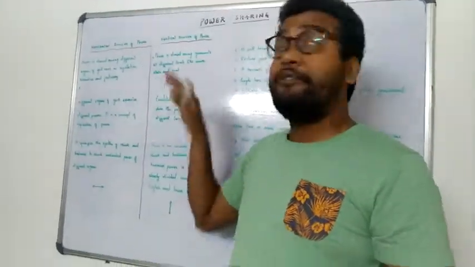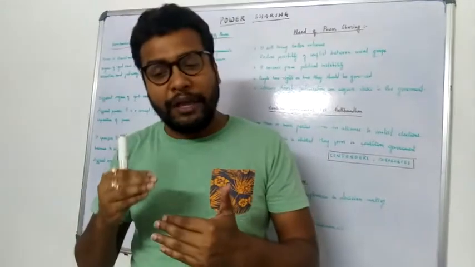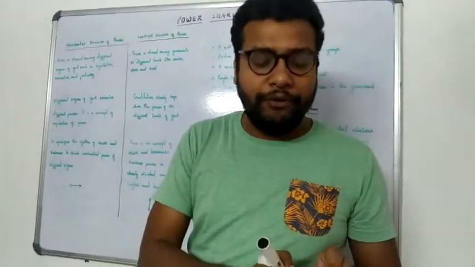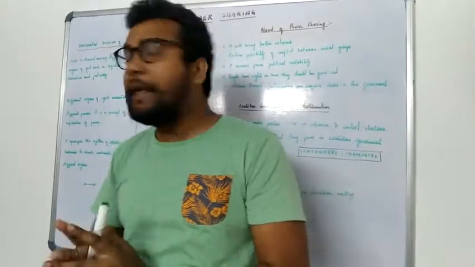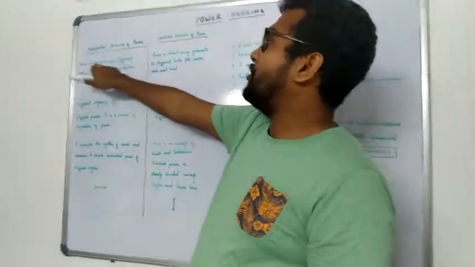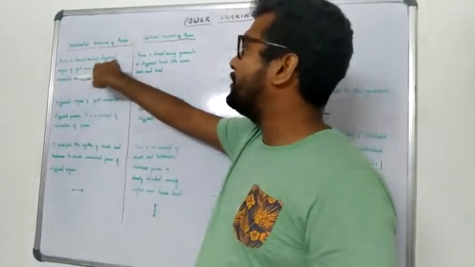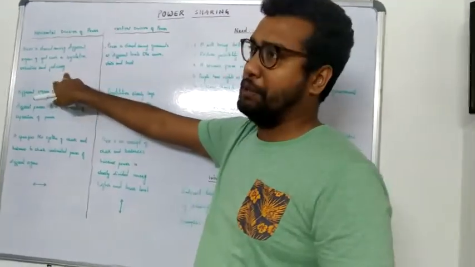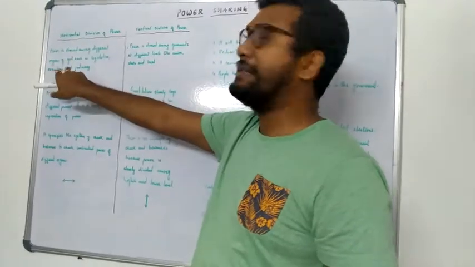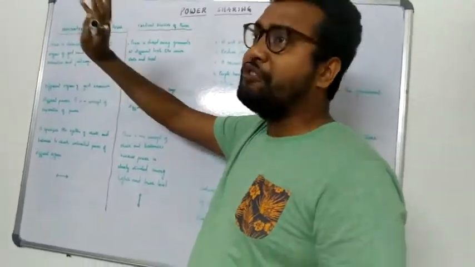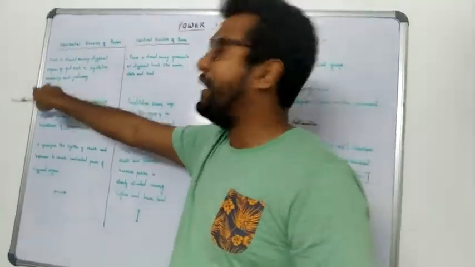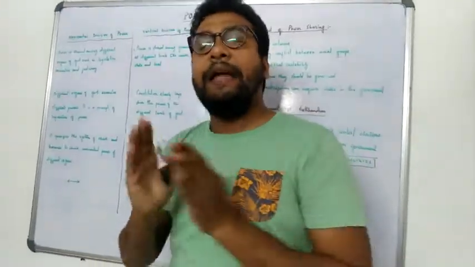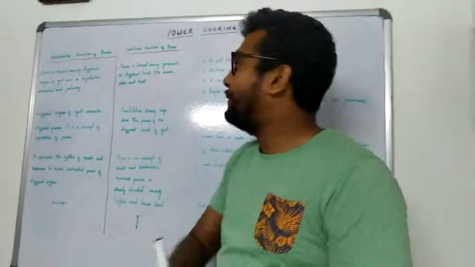But the local government has its importance because local government is the connector between an individual of a country and the government. Is it clear? So, in the first point, what you see is that power is shared among different organs of government such as legislative, executive, and judiciary. So, in horizontal division, we are having 3 organs of government, which are placed side by side and which are equally important for the country.